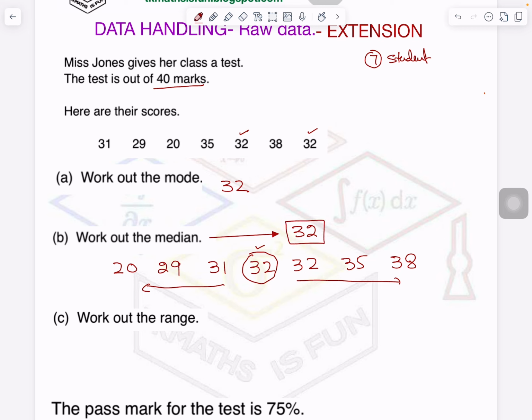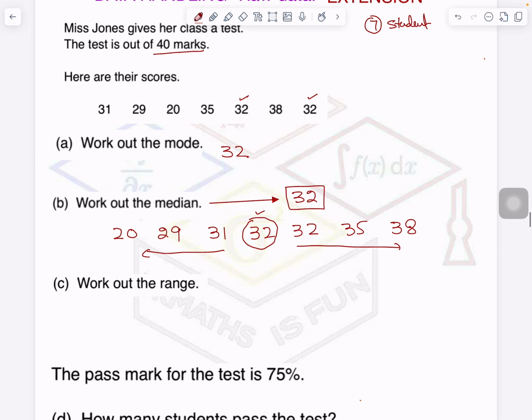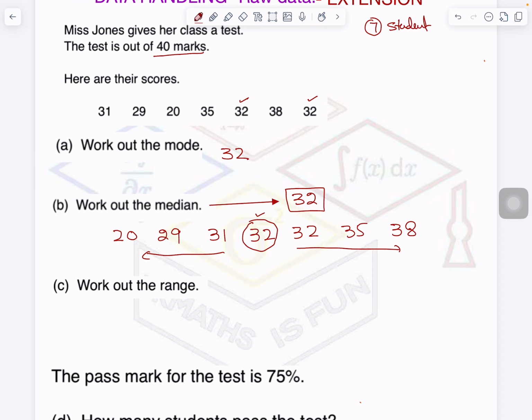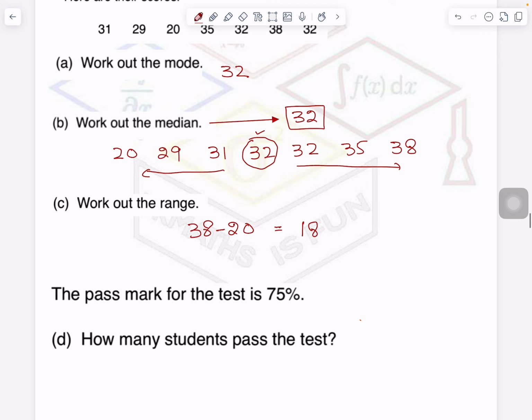Now range. Range is the difference between the highest value and the lowest value in the data. Right now the highest score of marks is what? 38, and the lowest is what? 20. So let's see the difference between them. It is 18. So range is 18.